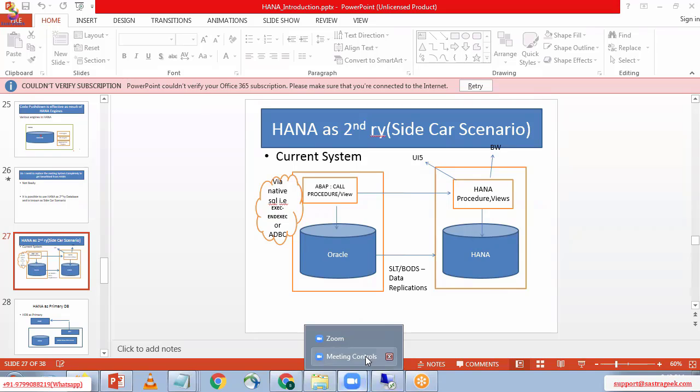Anil, will this PPT be shared with us? Yeah, I will share this one, but before that I need to complete this scenario, then I can share it with you. Okay, no need for it. Okay, thanks.